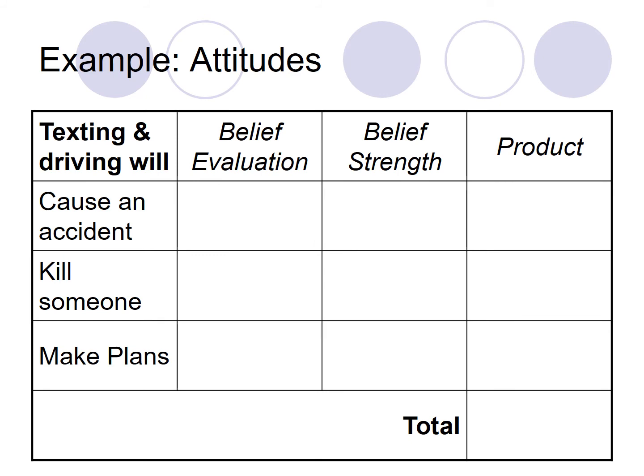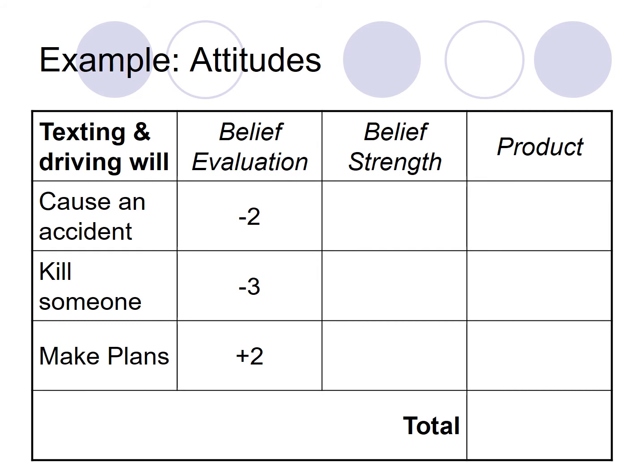And so a person may think that by texting and driving, they could cause an accident, they can kill someone, but also they can make plans. You make plans for the day, for what they're going to do that evening, right? Those are all possible outcomes. So we'll have them score, right?